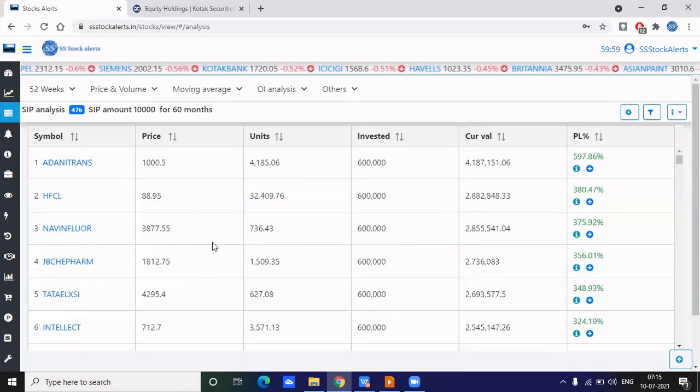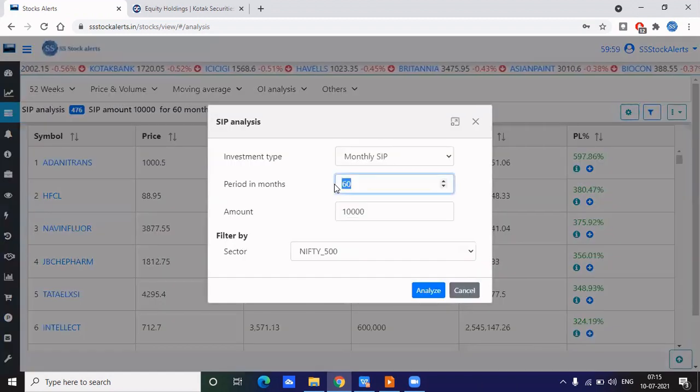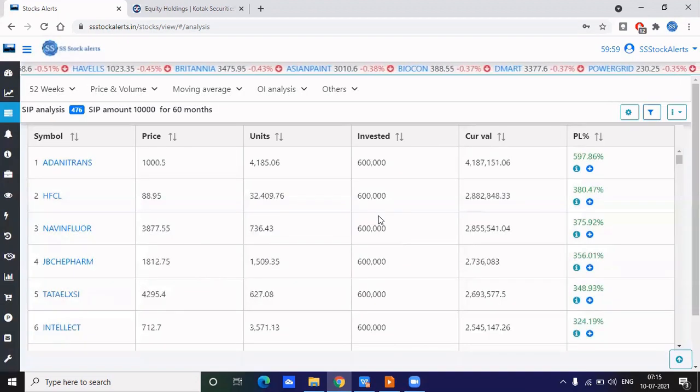That's the reason I want to choose 5 years, but if you want you can change it to 4 years. This is in months, so I'm just calculating 12 months into a year. Or you can give 36 for 3 years. So just select 5 years and check the results, and from that we'll go on.